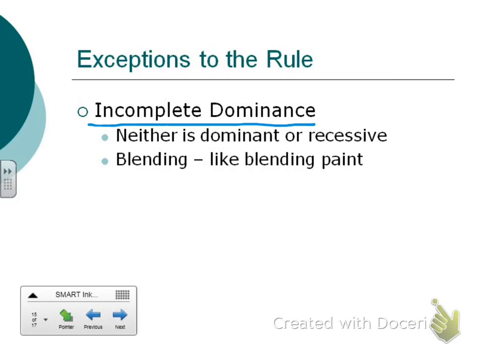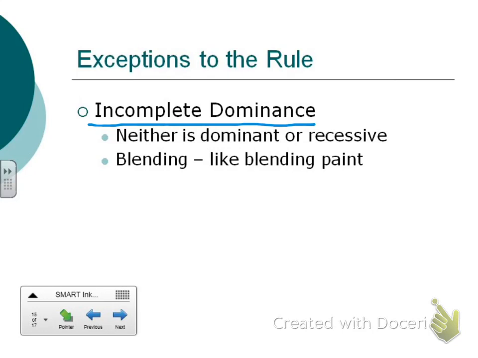So the easiest thing to use as an example is color. Now, if I tell you that my flower is red and I'm going to cross it with a white flower, and it follows the rules of incomplete dominance, we've got an exception to the rule. What color will my flower be? Raise your hand.